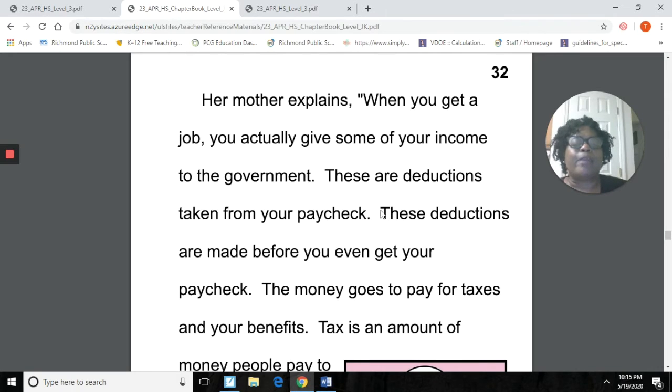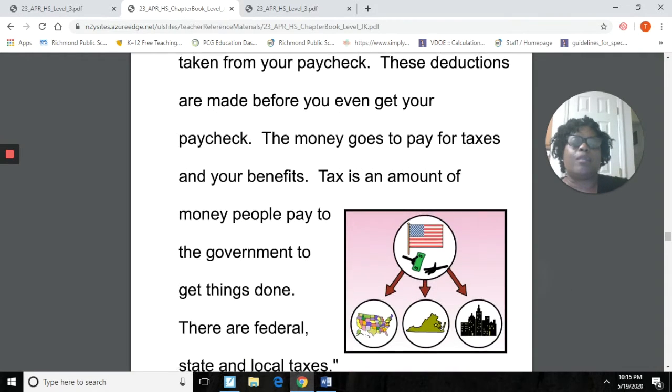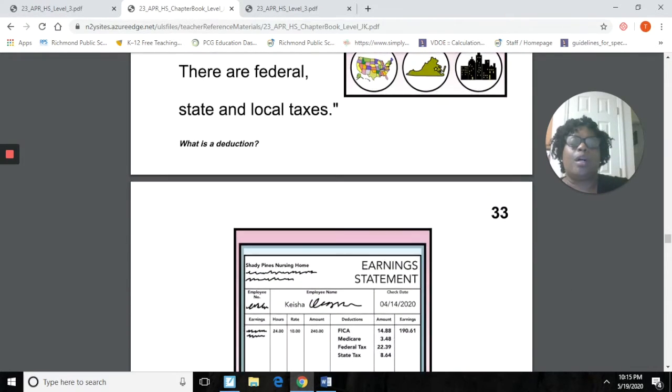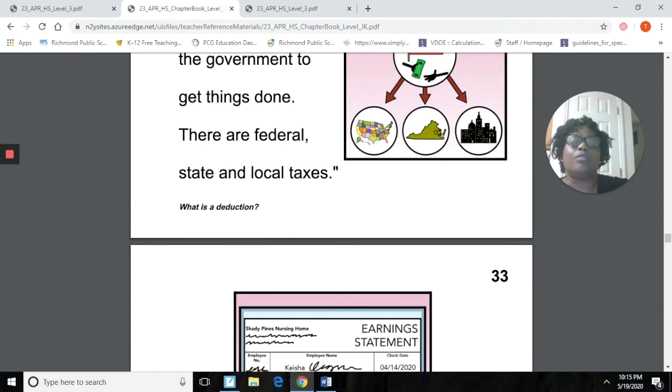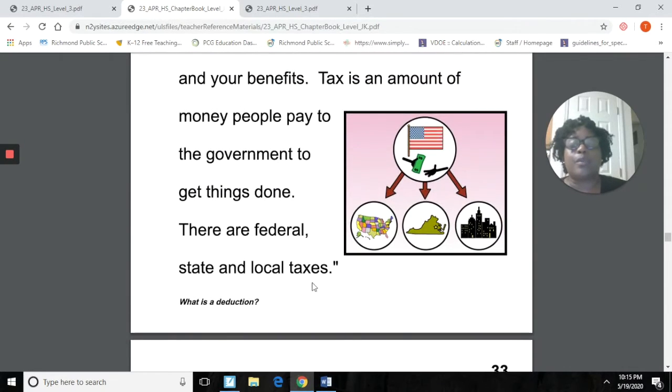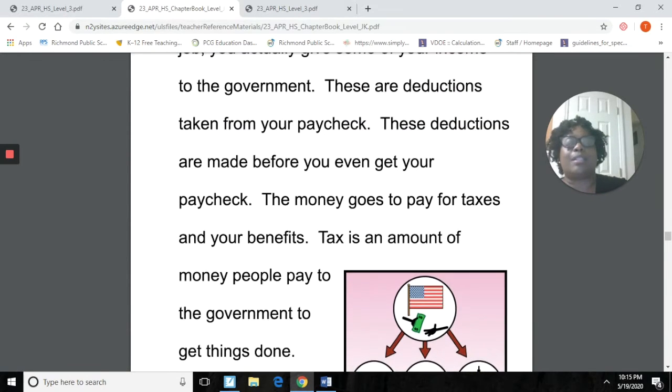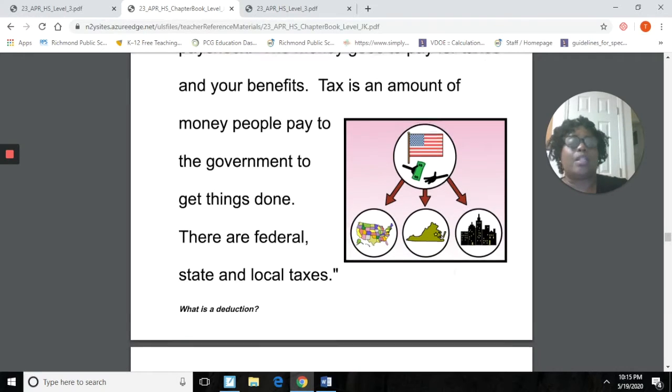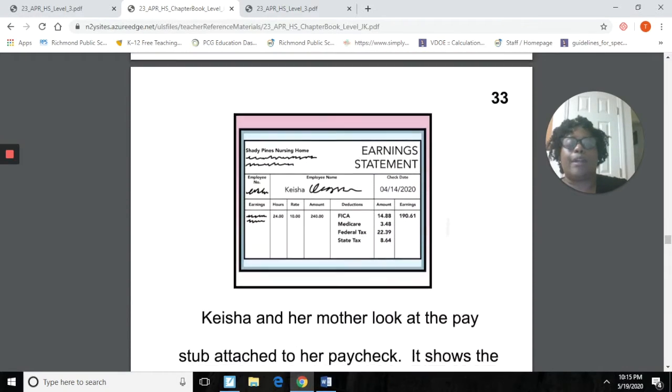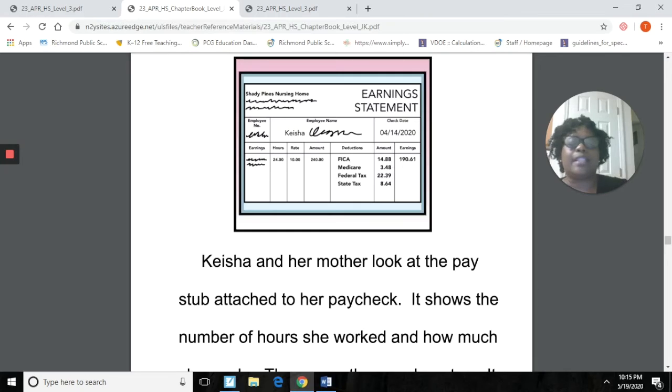And be mindful that when you're answering your questions, look for those keywords, because the keywords will tell you what to look for and where to find the answer. See this keyword right here, see where my arrow is? This is deduction. So I would look up here to find the section that talks about deduction to determine what a deduction was, okay? All right, let's keep reading.